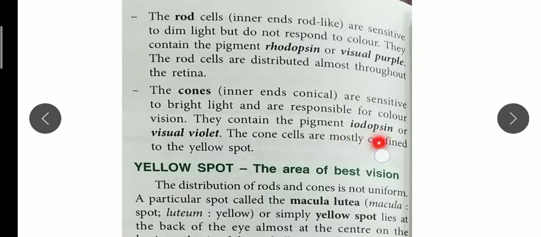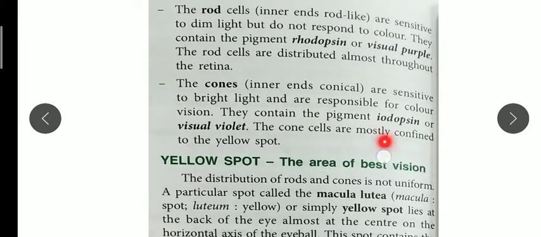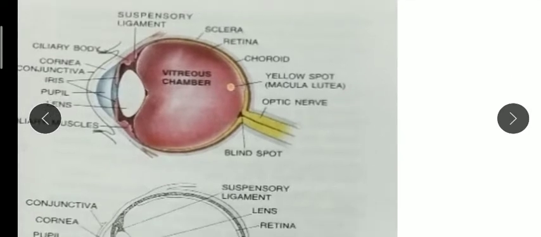Now they contain iodopsin pigment. Here, rhodopsin is visual purple or visual violet. The cone cells are mostly present in the yellow spot. Now what is the yellow spot? Here you can see in this colorful diagram, they are showing the yellow spot, macula lutea. Remember, near this region where the yellow spot is, the optic nerve is there, and the blind spot is there. So there are two spots in our eyes, one is the yellow spot, one is the blind spot. In the yellow spot, both cone cells and rod cells are present.